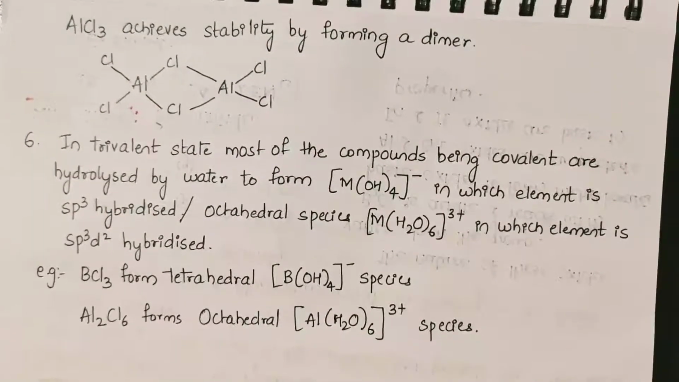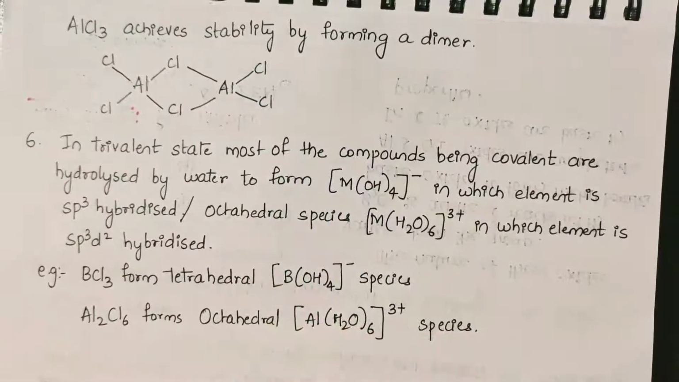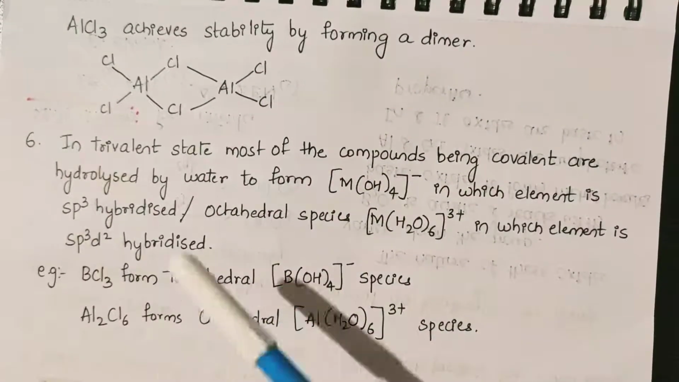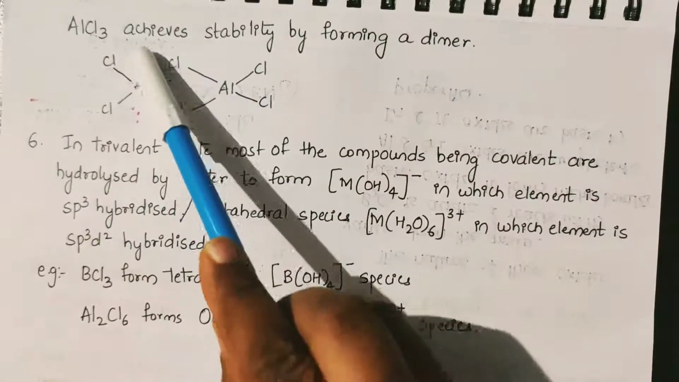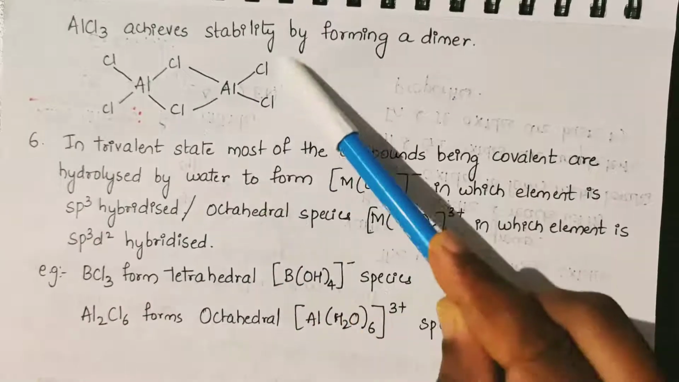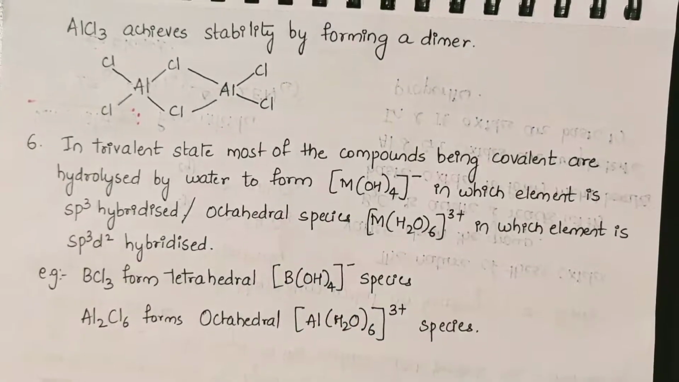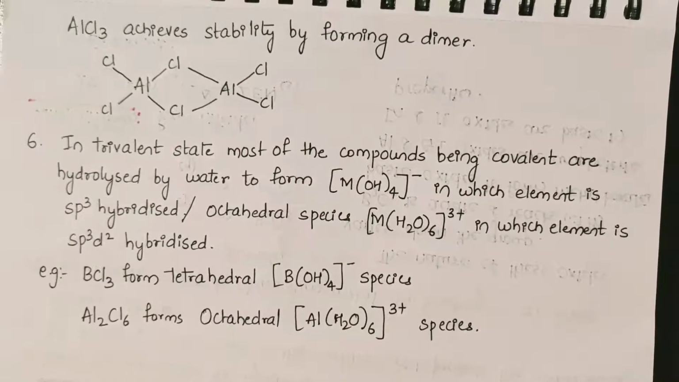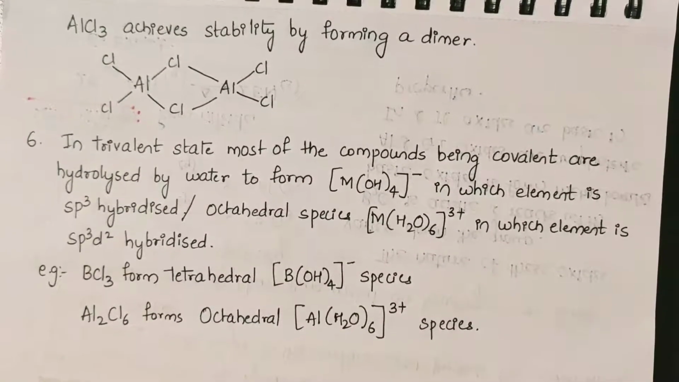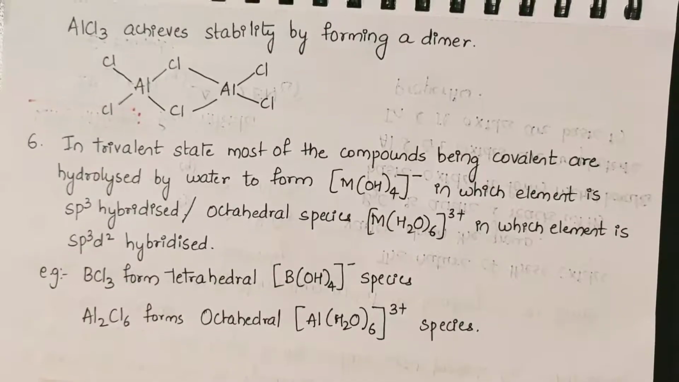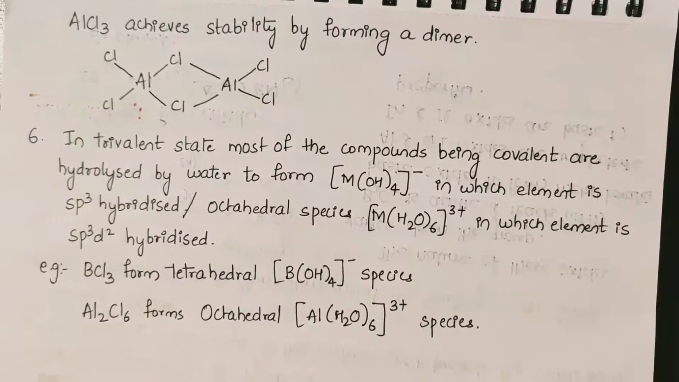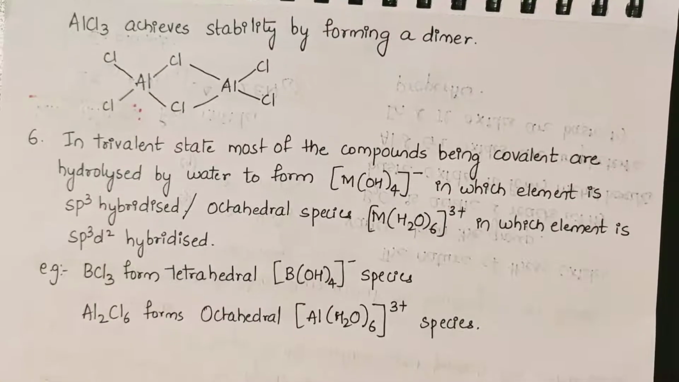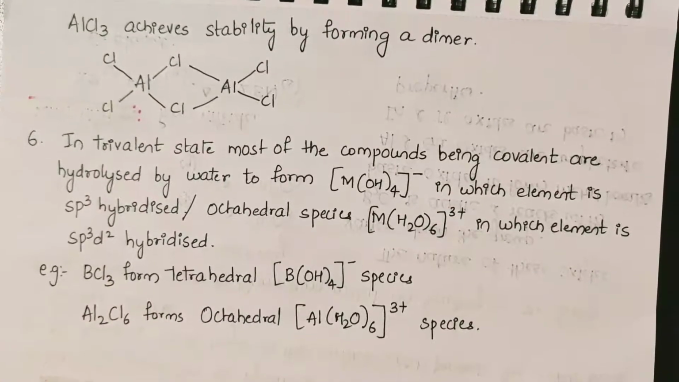AlCl3, if you take, will achieve stability by forming a dimer. Now the question is, boron and aluminium halides are Lewis acids, but only aluminium halides exist as dimer, whereas boron halides will not exist as a dimer. Now what's the reason for that?